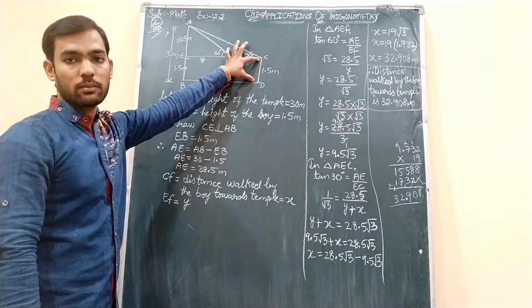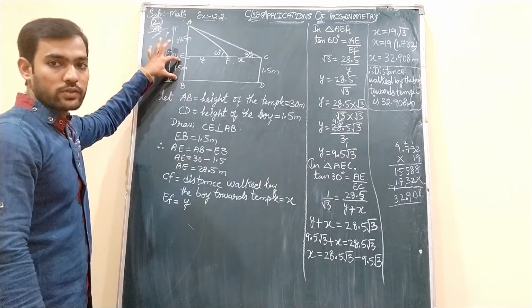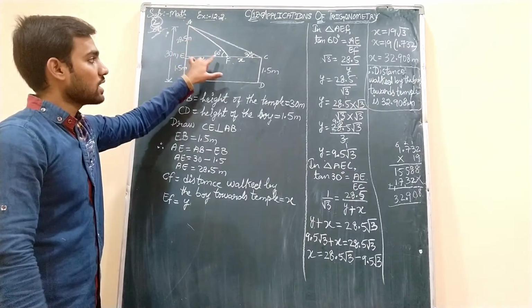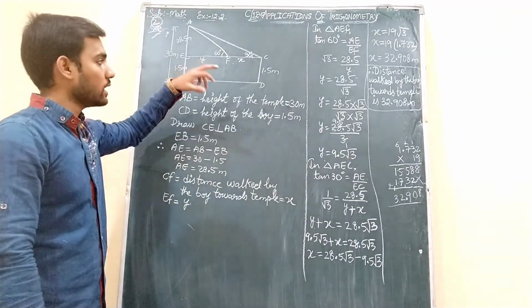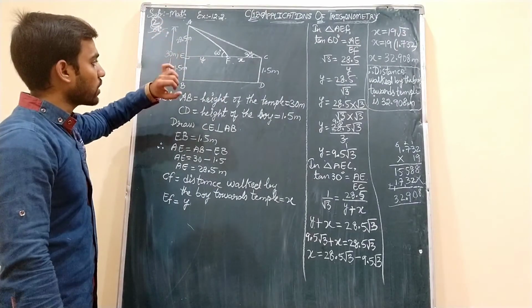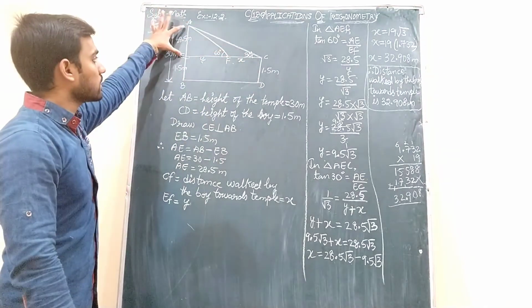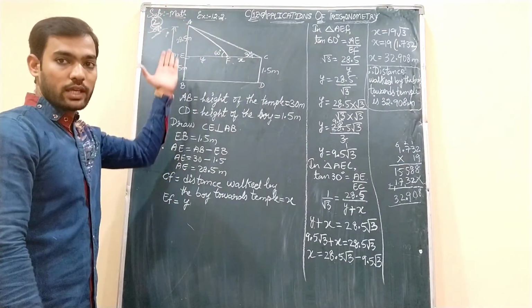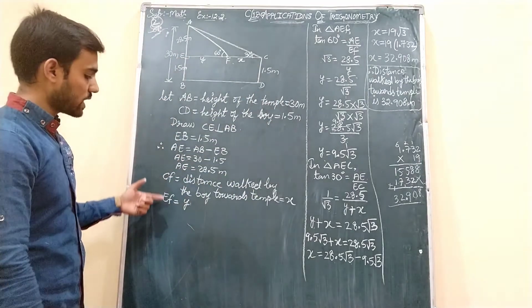Since this is the height of the boy, this height will also be 1.5 meters, because when we compare the triangles, the angles are given with the observer's eye. So we cannot take the complete height of the temple, so we are taking out this 1.5 meters as we have drawn this horizontal to take the angles of elevation. So this height we got as 28.5, which is being utilized in the problem.